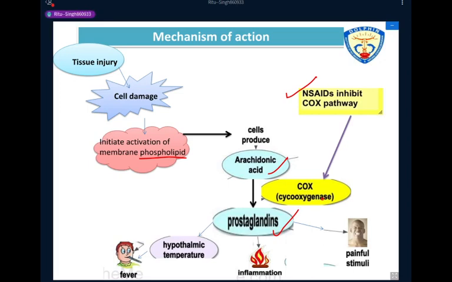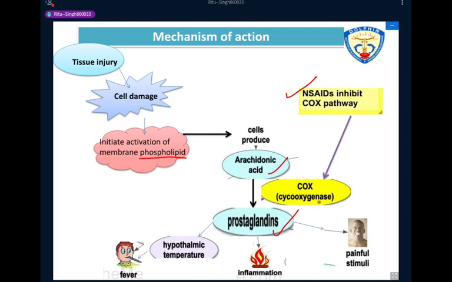And COX-2 is not continuously expressed in the body; it is expressed during an inflammatory response. In the inflammation reaction, the COX-2 enzyme is produced. So drugs are selective when they inhibit only the COX-2 enzyme.